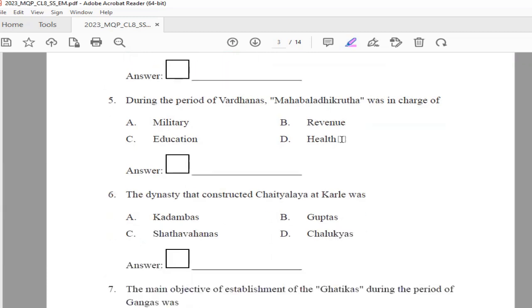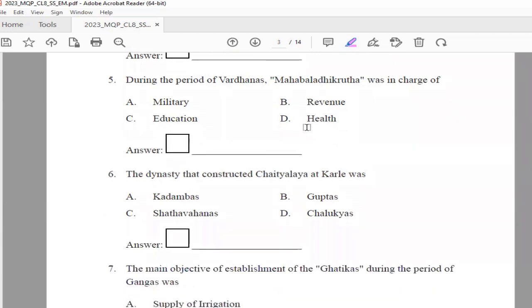Okay, next one. During the period of Vardhanas, Mahabaladikruta was in charge of A. Military, B. Revenue, C. Education, or D. Health. The answer is A. Military. So, Mahabaladikruta was in charge of military.